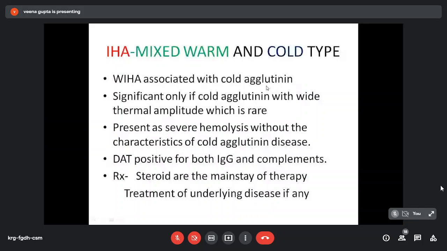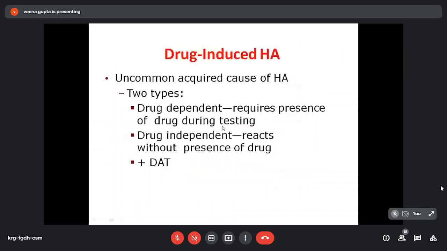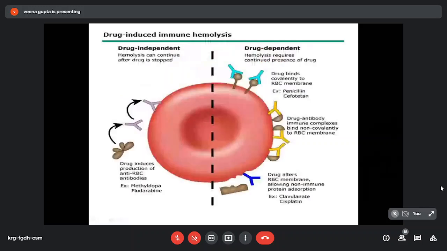Now we come to drug-induced hemolytic anemia. It is an uncommon acquired cause of hemolytic anemia. It can manifest as two types. Either drug-dependent, with the drug present during testing, or it may be drug independent, meaning it reacts without the presence of drug, and they are associated with a positive Coombs test. So I will explain drug independent first.